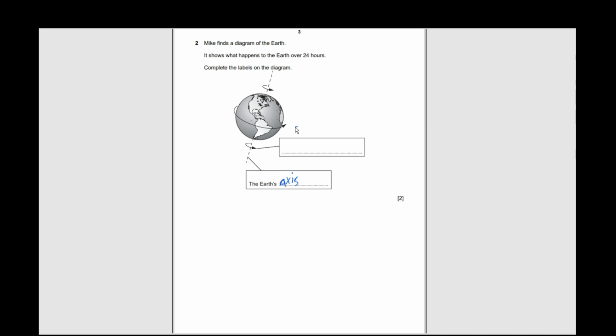So this one is the direction of turn, or we can also say direction of spin. Direction of turn. Moving on.